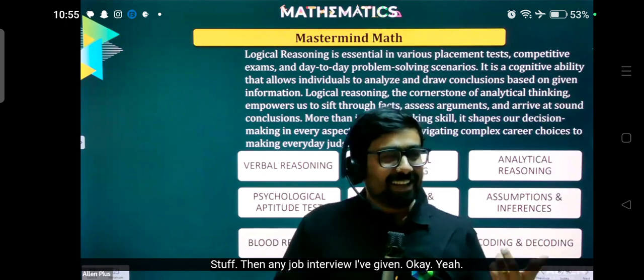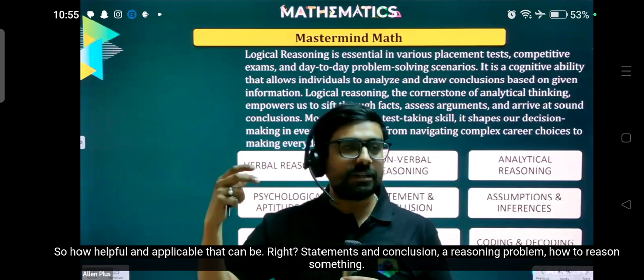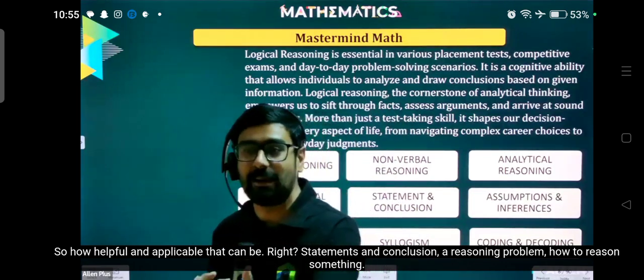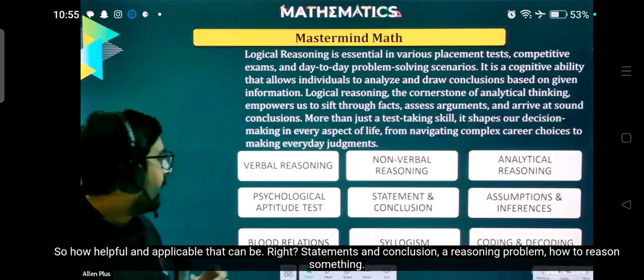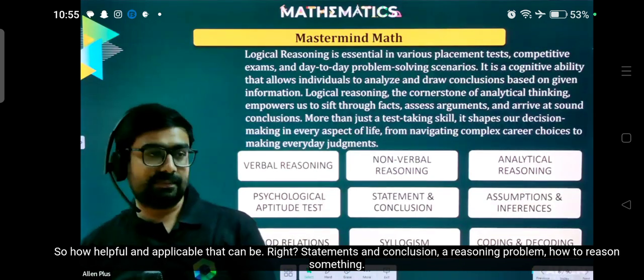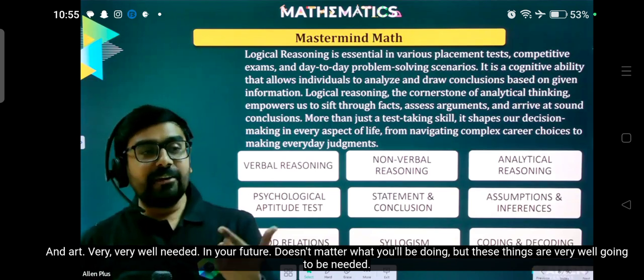So basically, in a psychological aptitude test, you'll be given a situation. So how helpful and applicable that can be. Statements and conclusion, a reasoning problem, how to reason something, is an art. Very, very well needed in your future.